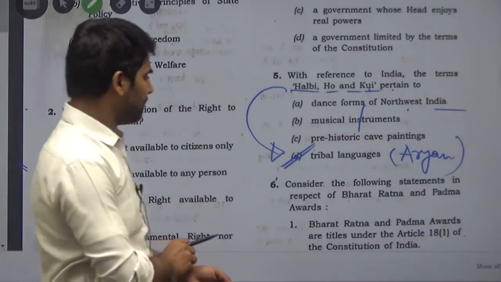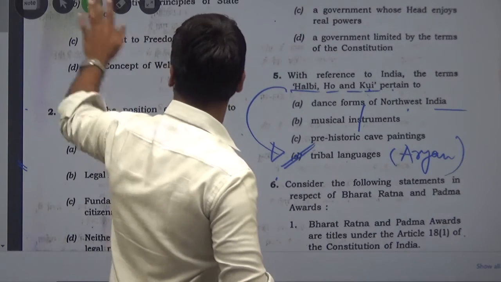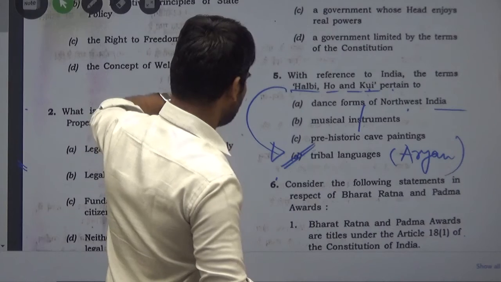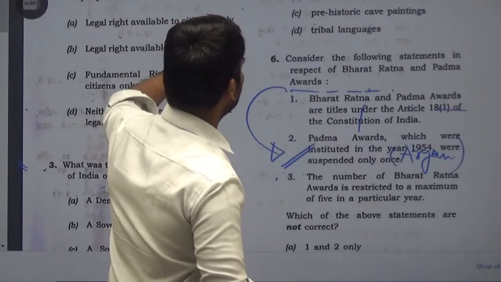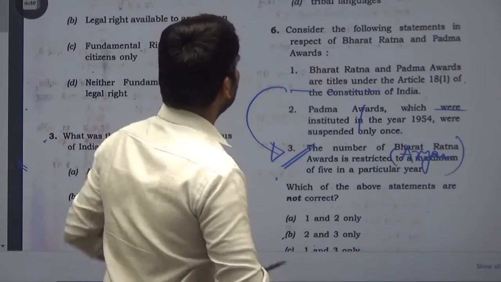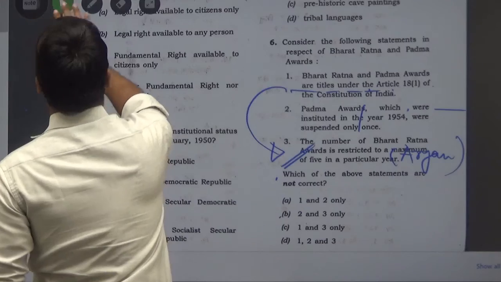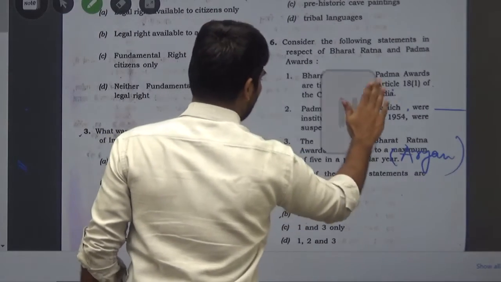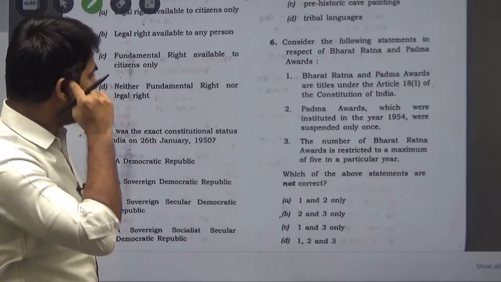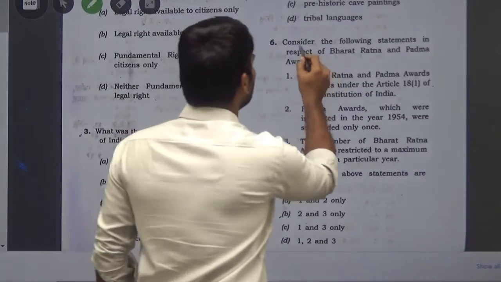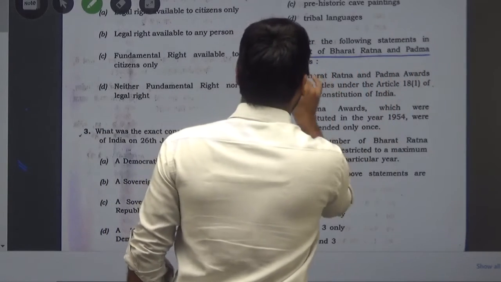Now come to the next question, question number 6. The question says, consider the following statements in respect of titles under Article 18(1) of the Constitution, in respect of Bharat Ratna and Padma awards.